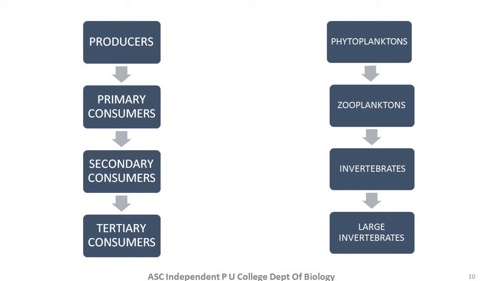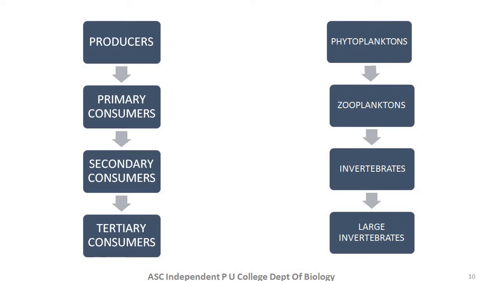These zooplanktons are eaten up by invertebrates. Invertebrates such as we discussed about snails and other components. Yes, snails, frogs, snakes, etc. And then these are eaten up by the tertiary consumers. You can consider them as the large invertebrates or the vertebrates themselves. Yes, so this is how there is constant energy flow and constant interaction between biotic components itself.